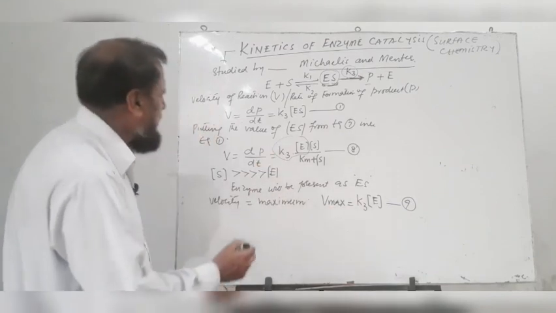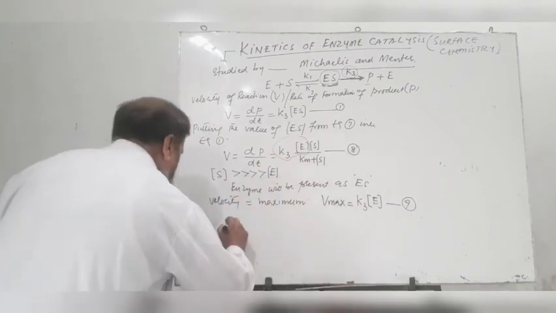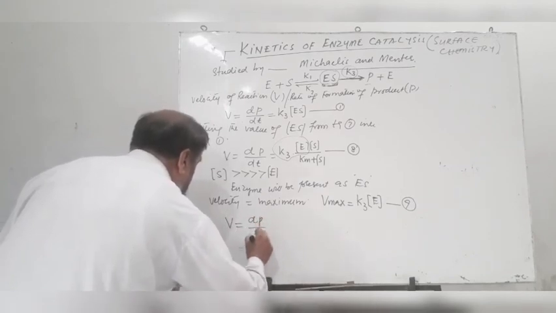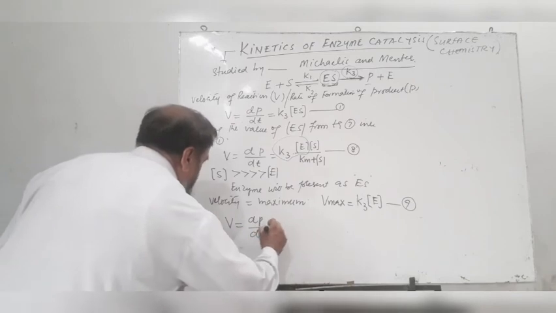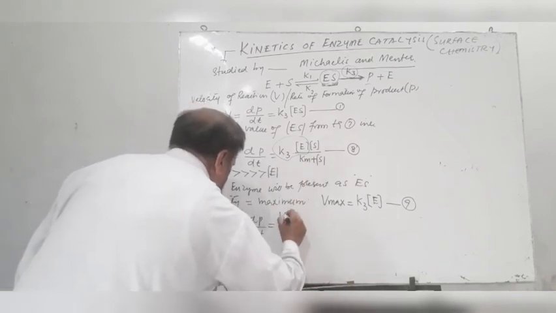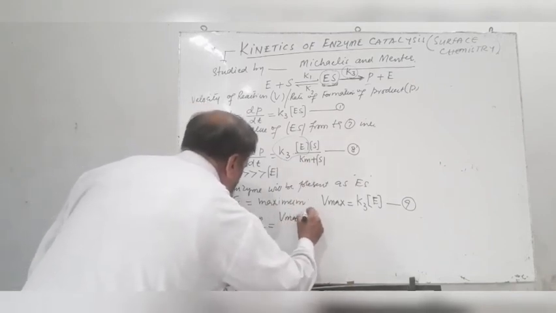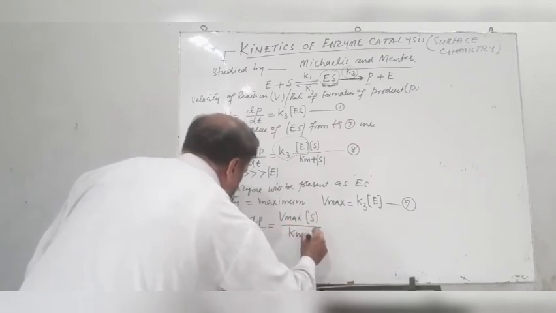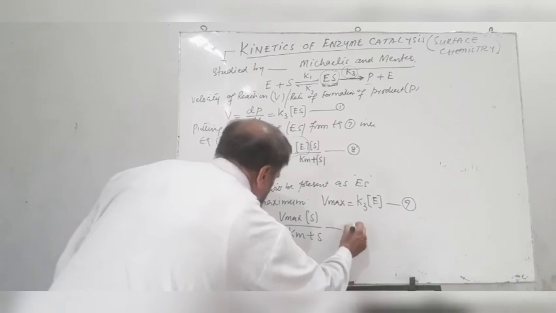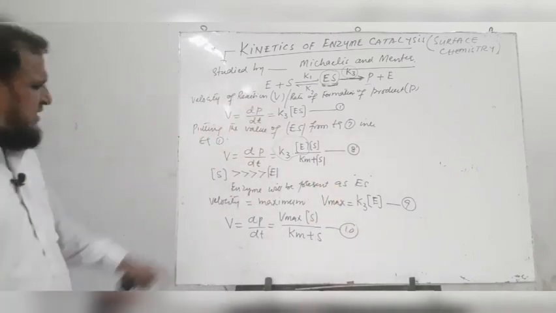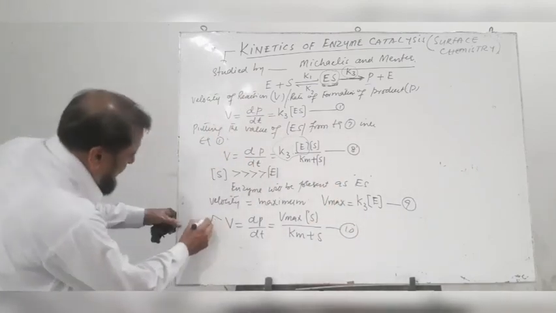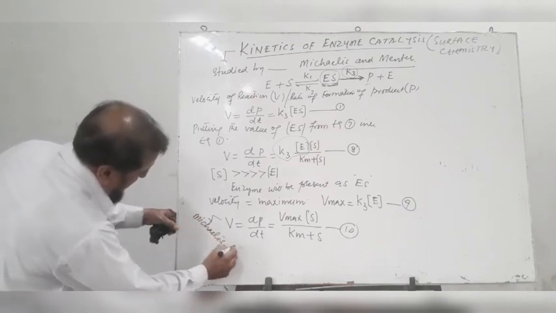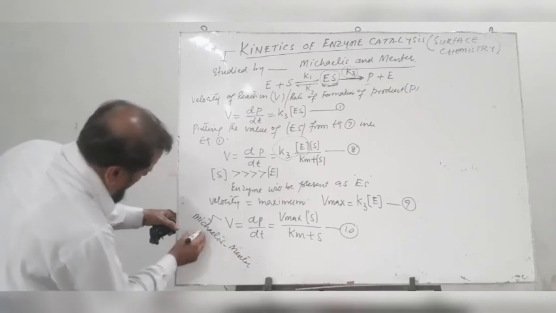We put this value into equation 8, and we get velocity of enzyme catalyzed reaction is equal to dP by dt, and we write Vmax into concentration of S divided by Km plus S. This equation is known as the Michaelis-Menten equation for enzyme catalysis.